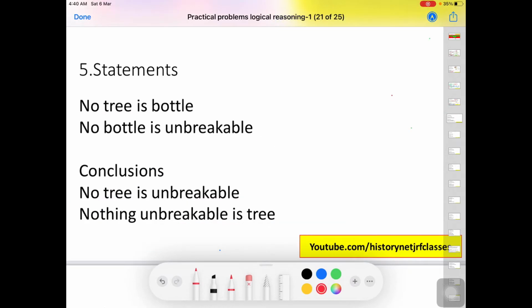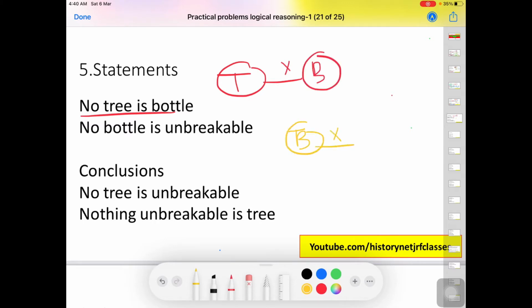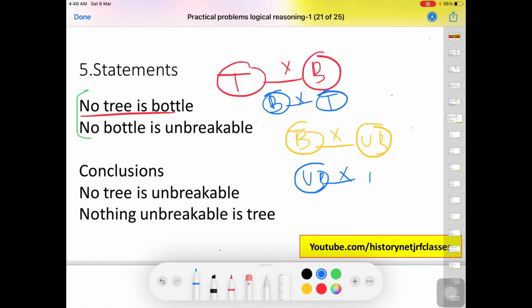Next question is no tree is bottle. So here we have tree and it is not a bottle. The other statement is no bottle is unbreakable. Always remember, when both the statements are negative, no conclusion can be drawn, but inferences can be drawn. So now we will try to find the possible inferences. It is saying that no tree is bottle, and similarly no bottle is tree is also true, and in this case also no unbreakable is bottle is also true.